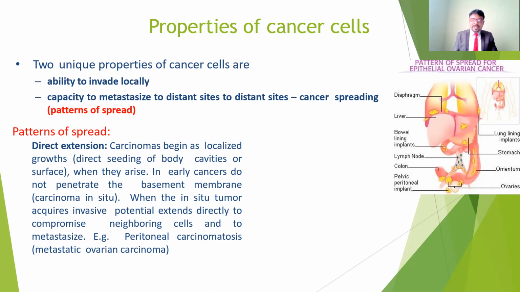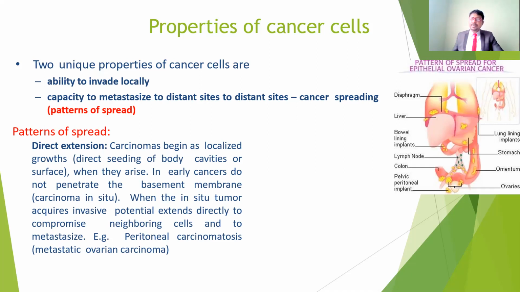After that, in early cancer, the cells do not penetrate the basement membrane. So it is going to be carcinoma in situ. That means where the carcinoma started, that exact place is going to be expanding. After that, if the cell progression is abnormal growth, from there it is going to invade other parts of the body. That means it spreads to other organs and other sites of the body.